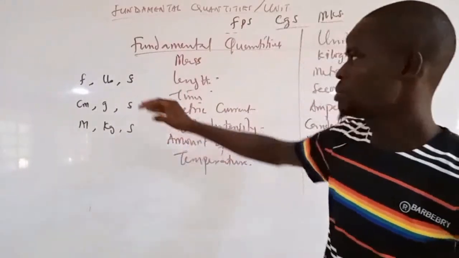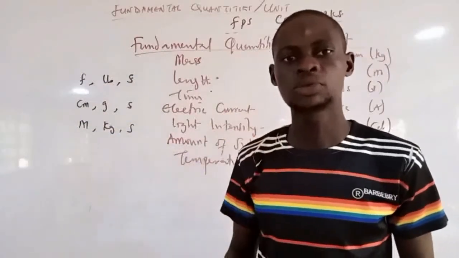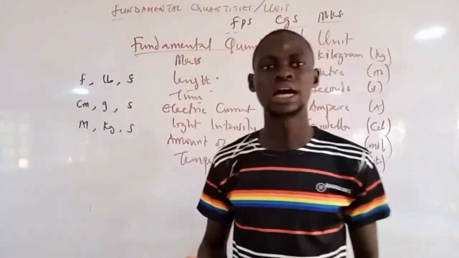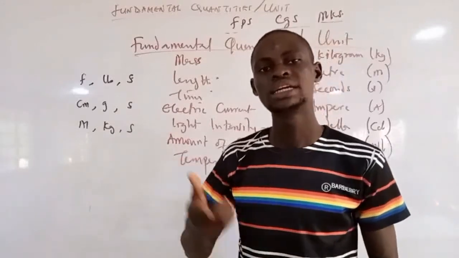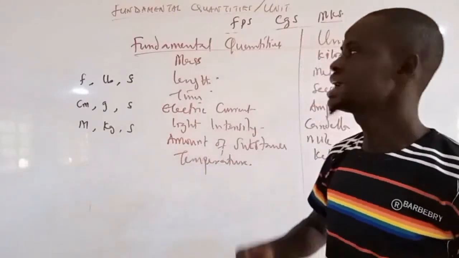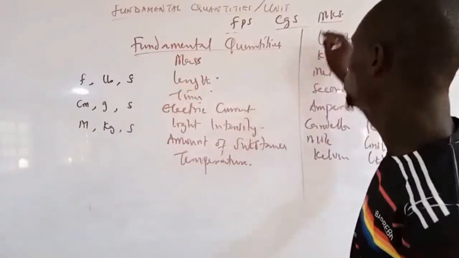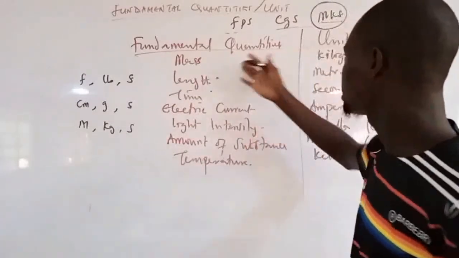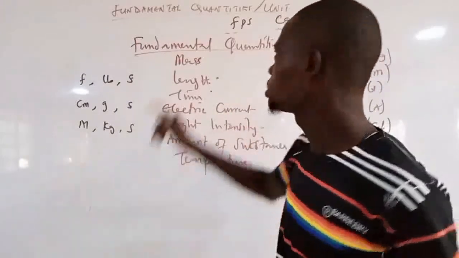But among these three systems of units, one of them is accepted worldwide. The system of units that is accepted worldwide is otherwise known as the SI system of units, the International System of Units. It is accepted worldwide that the three basic fundamental quantities should follow the MKS system of units. That means we should measure mass in kilogram, length in meter, time in seconds. Don't forget, your knowledge will be tested on this.